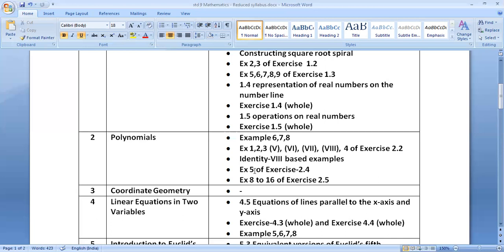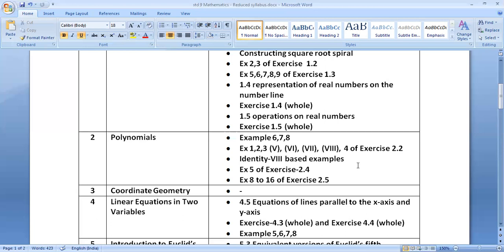But identity 8 is excluded, as they have mentioned. Identity 8 based sums or examples are excluded. But if you see the discrepancy, example 25 they have taken into the included portion, and that is related to the same identity 8. Means you have to prepare example 25 especially because it is not mentioned in the excluded topics, which is related to this identity 8. But the identity you have to prepare. Its related sum will not be asked in the exam. But in that also example 25 you have to prepare.